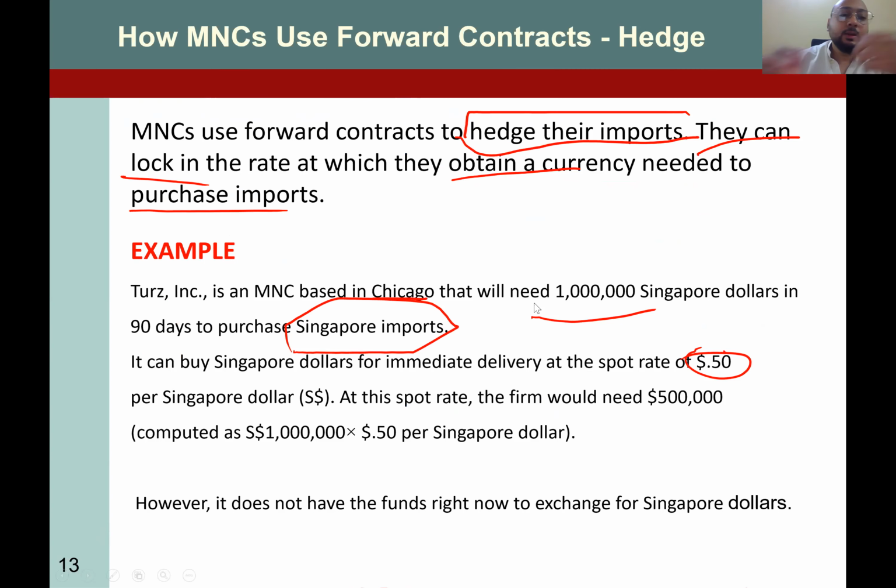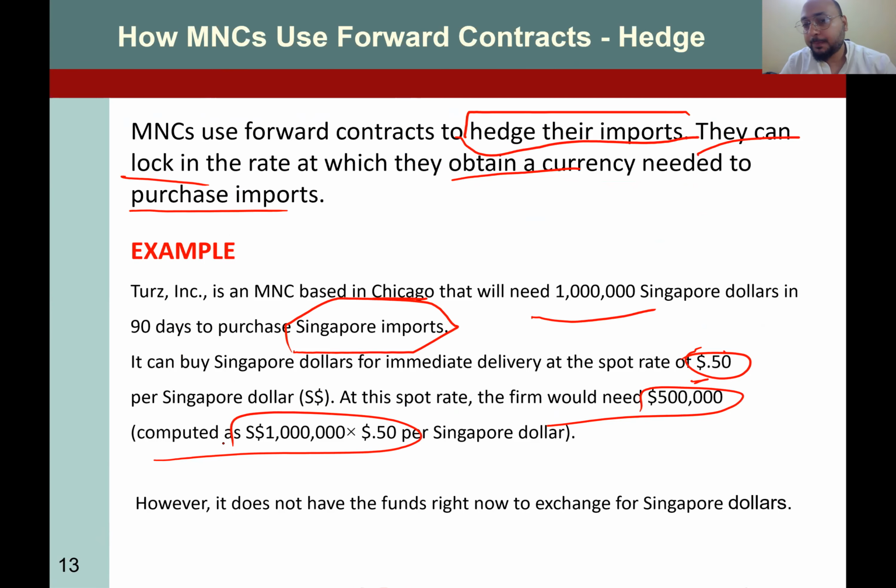Okay. So they have two options: you can buy right now, or you can buy in the future. If you buy right now, the spot rate is 0.5 dollars per Singaporean dollar. At this spot rate, the firm would need $500,000. How? You multiply 1 million by 0.5, because you need 1 million Singaporean dollars.